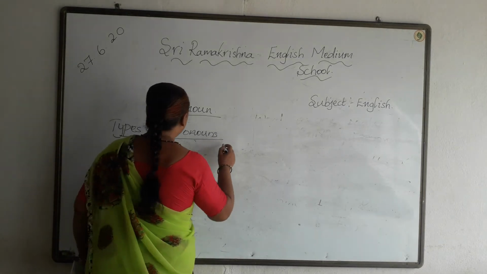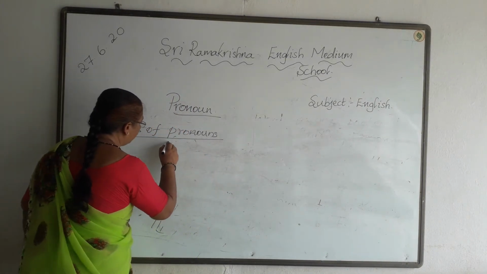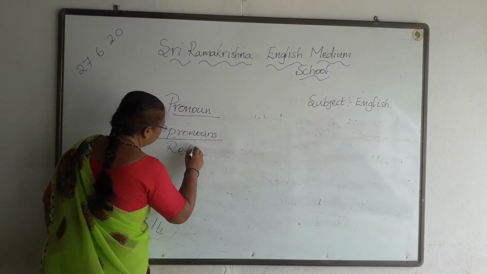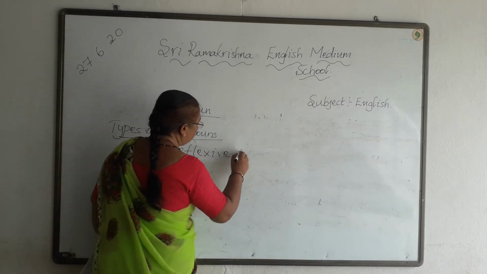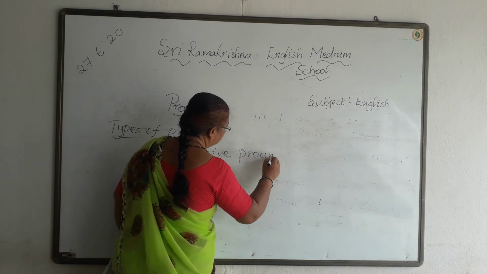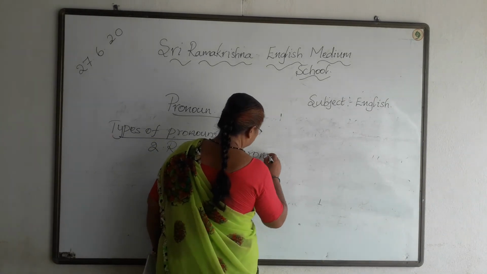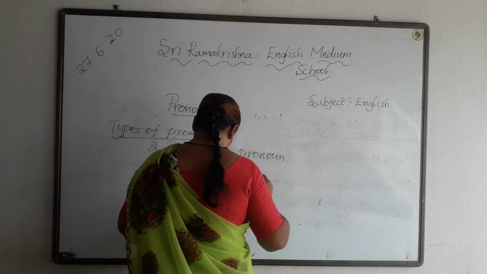So after personal pronoun, the second one is reflexive pronoun.